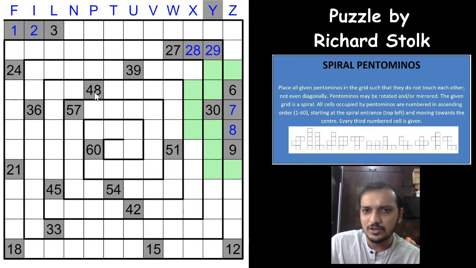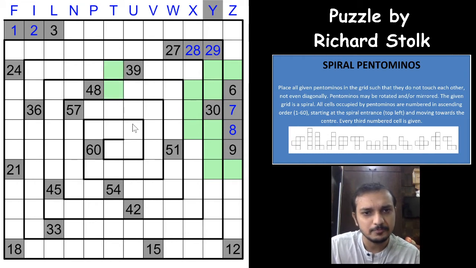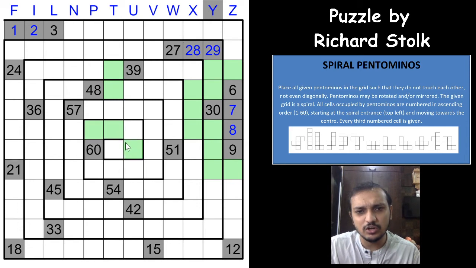These two would have to be part of the same pentomino, right? Because they are diagonally touching, which means that this pentomino and this pentomino cannot diagonally touch, because if they touch, this pentomino will be of 6 cell size. Of course, not possible. I can do the same thing with this cell as well. Or maybe an easy way: after the 60, you cannot have any more pentominos. So till the center, after the 60, there will be no pentominos.